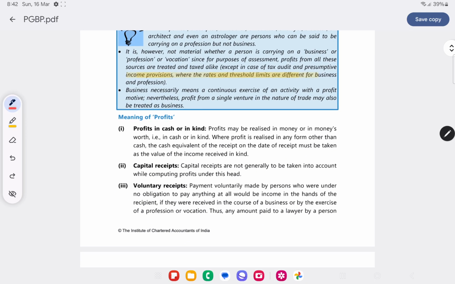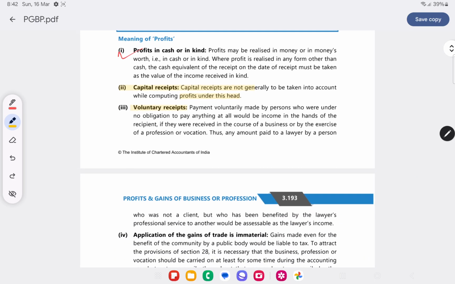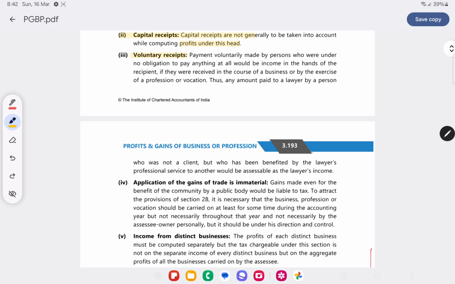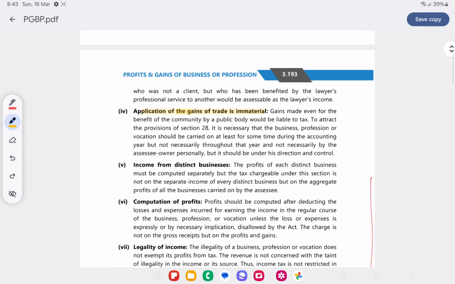Generally, profit means profit in cash or in kind. Capital receipts generally are not taken into consideration while computing the profits under this head. Voluntary receipts, if any received, also will be taken as profits. Application of the profit is immaterial. Like in case of salary also, application of what I have earned is immaterial. Same way, application of gains from the trade is immaterial.